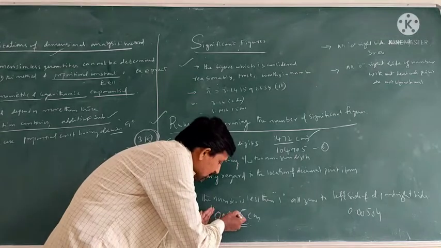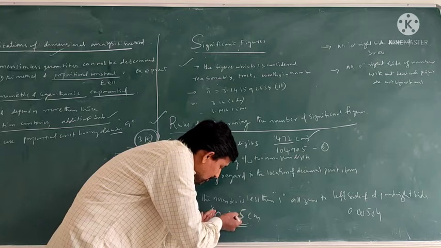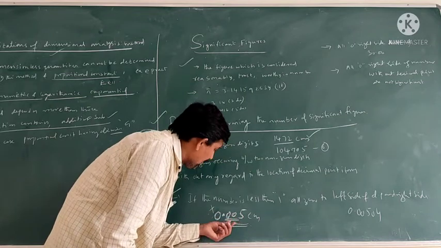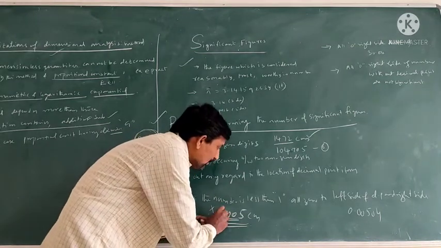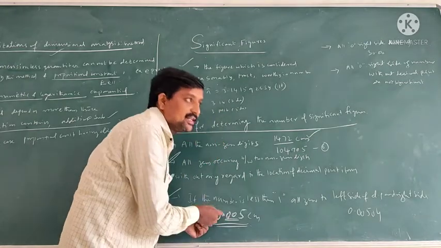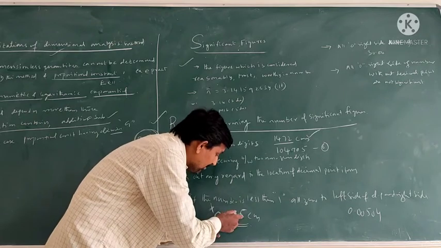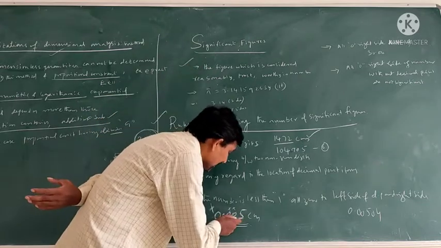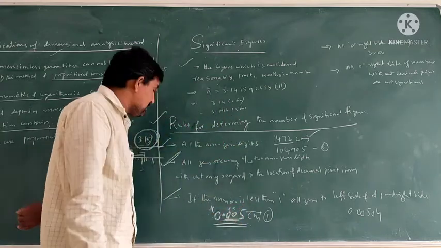And the zeros on the right side of the decimal point and left side of the number: left of the 5, 2 zeros are there. These 2 zeros are not considered significant digits. If the number is less than 1, the zero to the left of the decimal point is not considered significant, and the zeros right of the decimal point and left of the number are also not considered significant digits. So what is the significant number? 1. Only one number is there, 5, considered a significant digit.